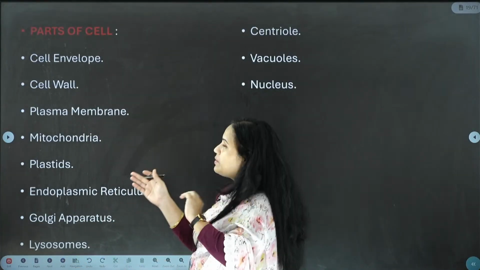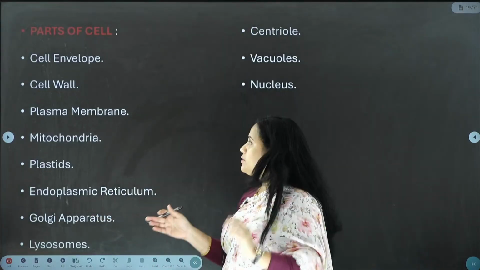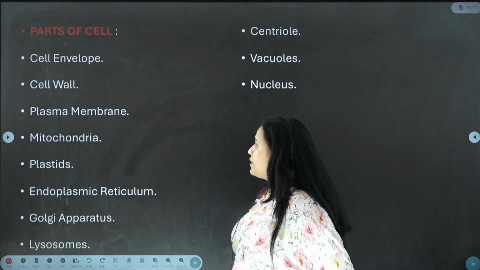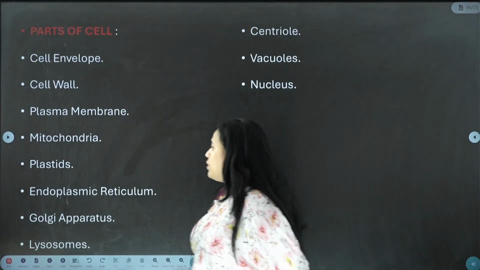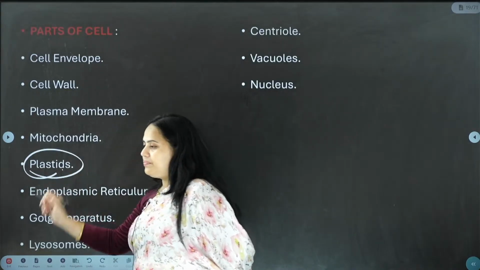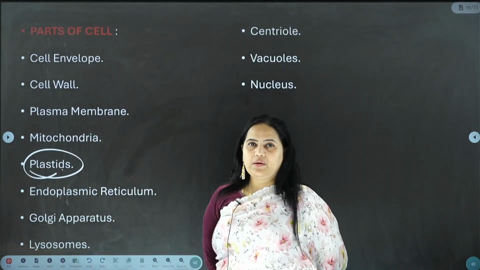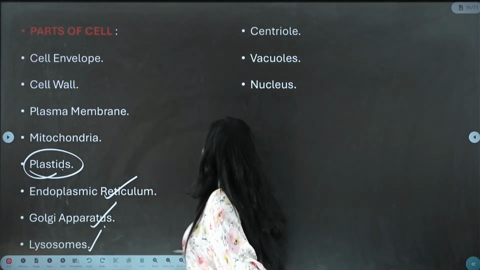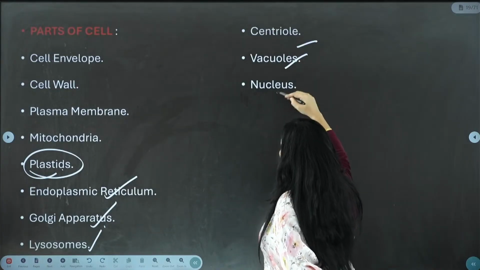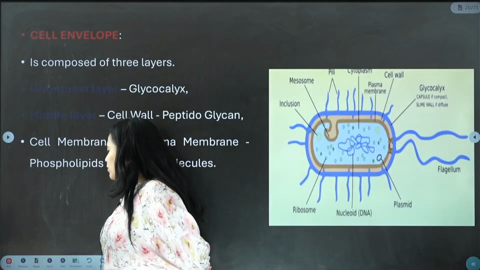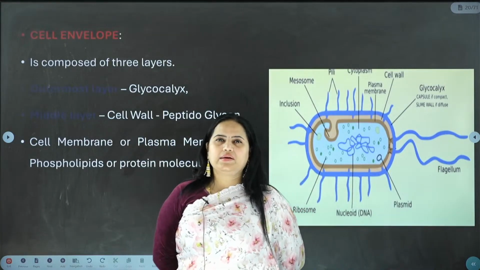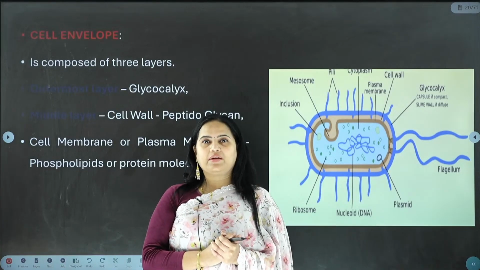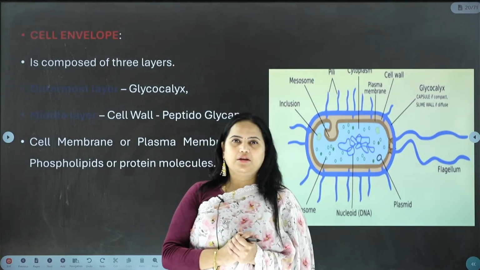Okay, now let us see some important parts of the cell, some important organelles of the cell. So we see the cell envelope, next we see the cell wall, plasma membrane, mitochondria, plastids. We already understood that plastids are not present in animals. They are present only in plants. Endoplasmic reticulum, Golgi apparatus, lysosomes, centrioles, vacuoles, nucleus. We will learn about all these organelles very quickly, and then we will shift to the most important thing, that is the nucleus, and we need to understand what DNA is all about.